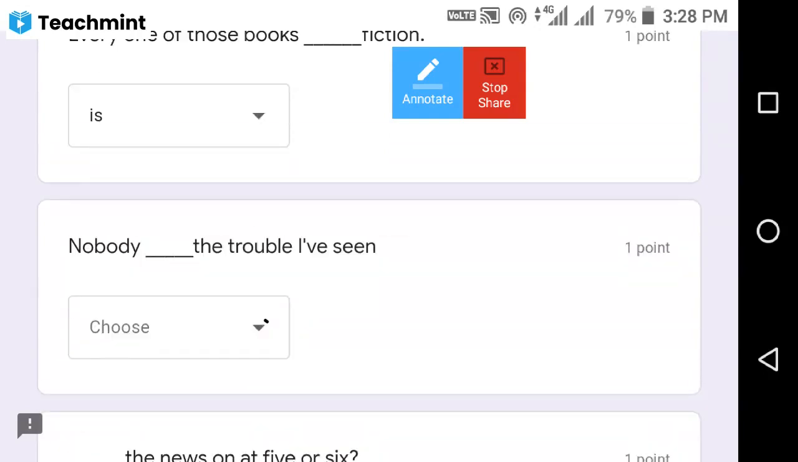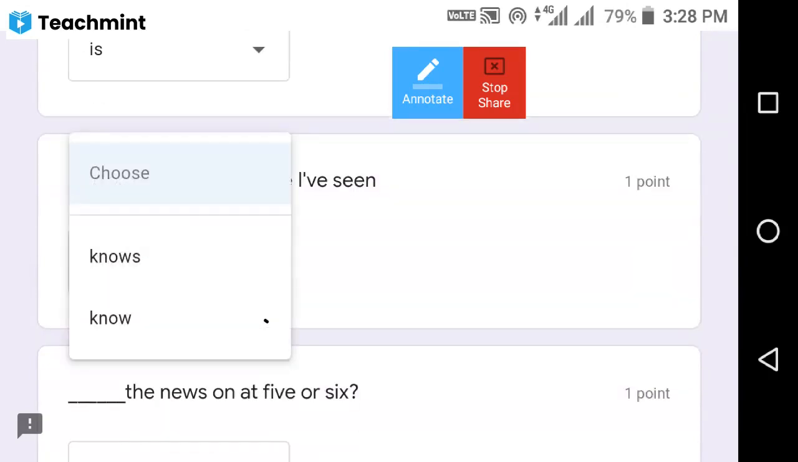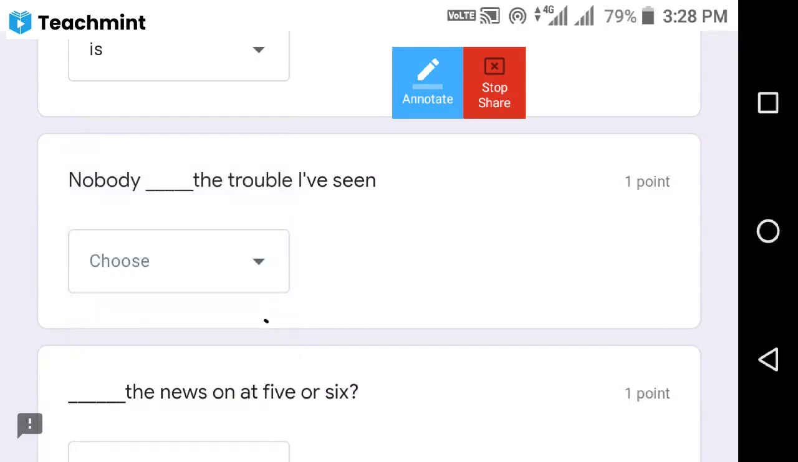Next, nobody dash the troubles I have seen. What are the answers here? Knows. Here, knows. Nobody always takes a singular verb. I told you, nobody takes a singular verb. So nobody knows the troubles I have seen.